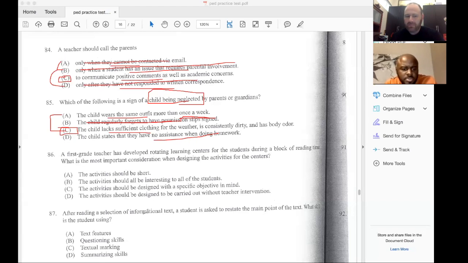86, it says activity should be short. That doesn't sound right, but activity should all be interesting to all of the students. The activity should be designed with a specific objective in mind. The activity should be designed to be carried out without teacher intervention. Going back to the top, the activities should be short. So what I will underline, looking at the comparisons, the activities should all be interesting to all students. The activity should be designed with a specific objective in mind. I would say C.